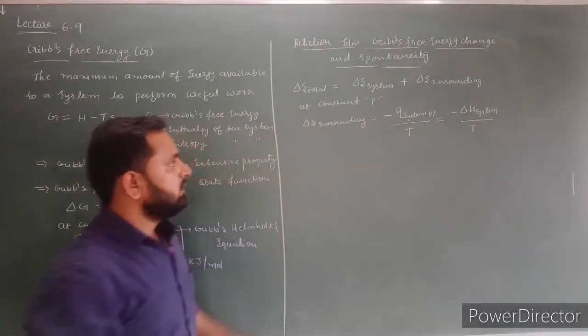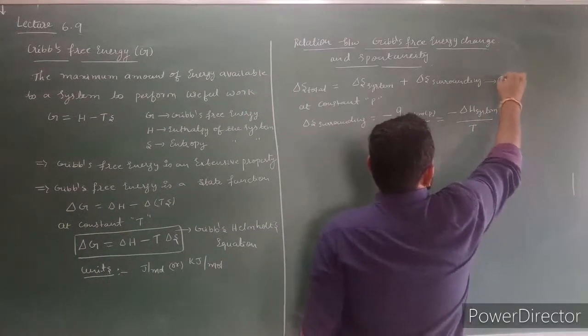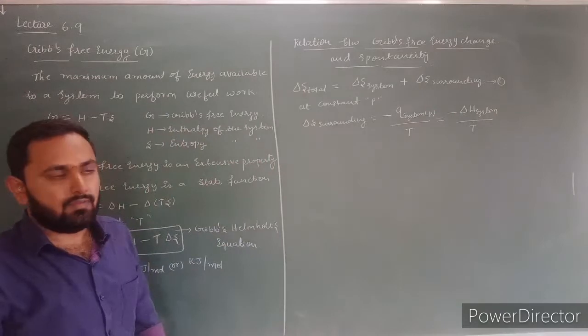Let us consider this as equation 1. Now substitute this value in equation 1.